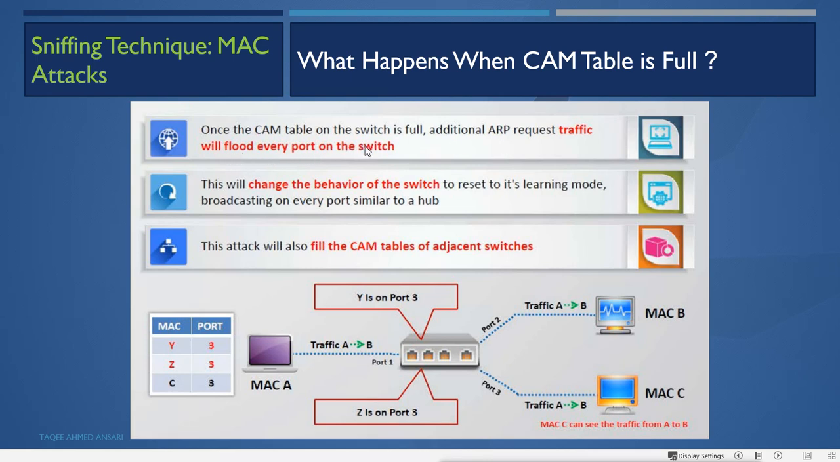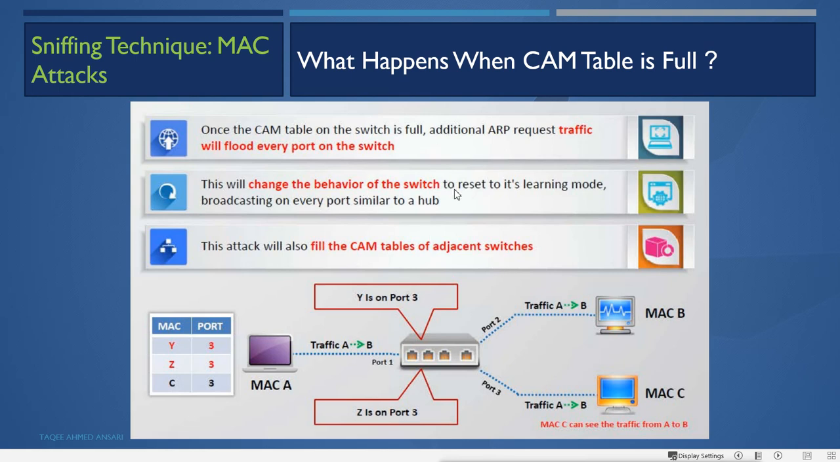So remember what I said before, that when the data reaches the switch, and if the switch doesn't know the destination MAC address, it will do what? It will broadcast. Now the same thing happens when the CAM table is full. When the CAM table is full, and you send a request for a new MAC address, it is going to be broadcasted, because there is no information available for that MAC address in the CAM table. So this will change the behavior of the switch to reset to its learning mode and broadcast on every port, similar to a hub. And this attack will also fill the CAM table of adjacent switches. This is the MAC attack.